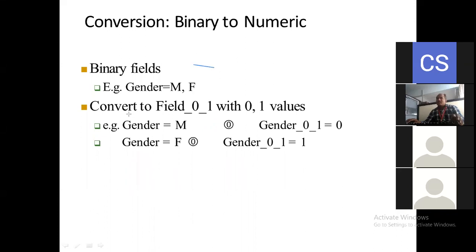Suppose we have gender m. What is gender m? It is nothing but 0 here, and gender 0,1 is equal to 0, because m is going to be represented as 0 here.